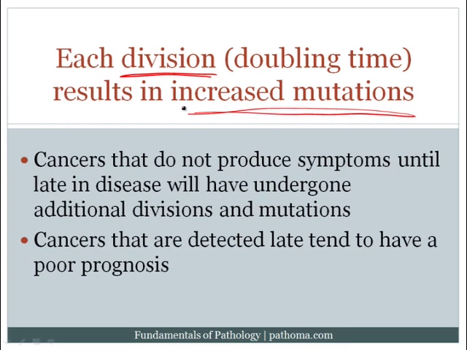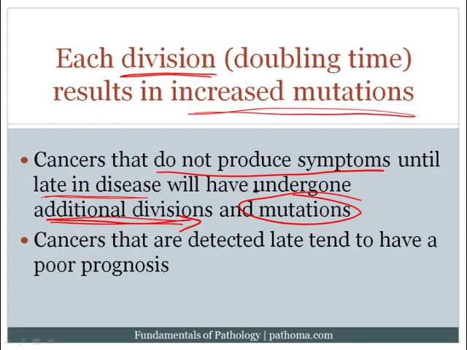One important principle is that if you have a cancer that doesn't produce symptoms until very late in the disease, it will have undergone additional divisions, which will then lead to additional mutations. Whereas the average tumor, or the tumor that reveals the earliest clinical symptoms, will have divided 30 times and will then be detected, there are some tumors that get detected very late. For example, ovarian carcinoma.